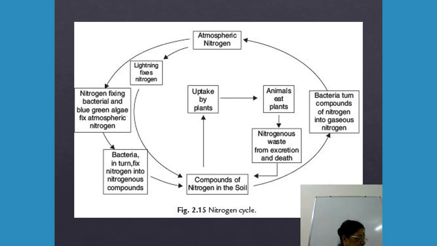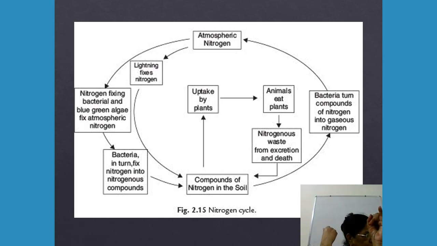Now this nitrogen cycle has 5 steps. First, fixation of nitrogen, which is by 2 methods. One is by thunder and lightning, a natural method. The second is by the symbiotic association of nitrogen-fixing bacteria. So that is nitrogen fixation.